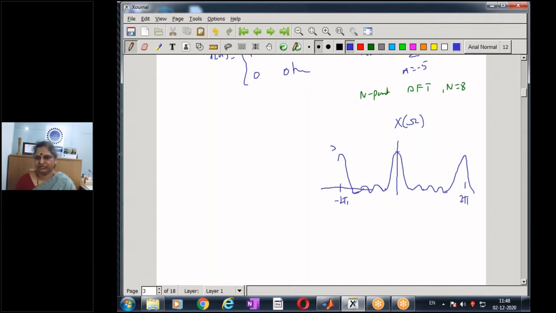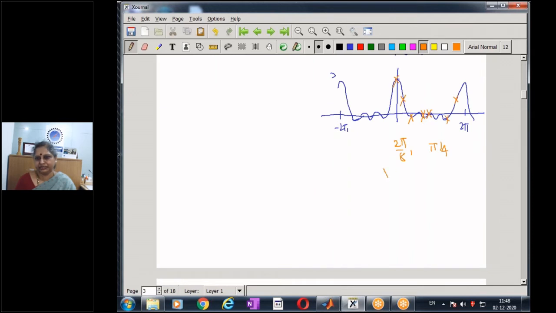So I'm going to get 8 samples from here. My first sample at 2 pi, then at pi, pi by 2, and so on. The spacing is going to be 2 pi by 8, or pi by 4, with the angle being pi by 4. I get the samples, and these samples now become my X of k.